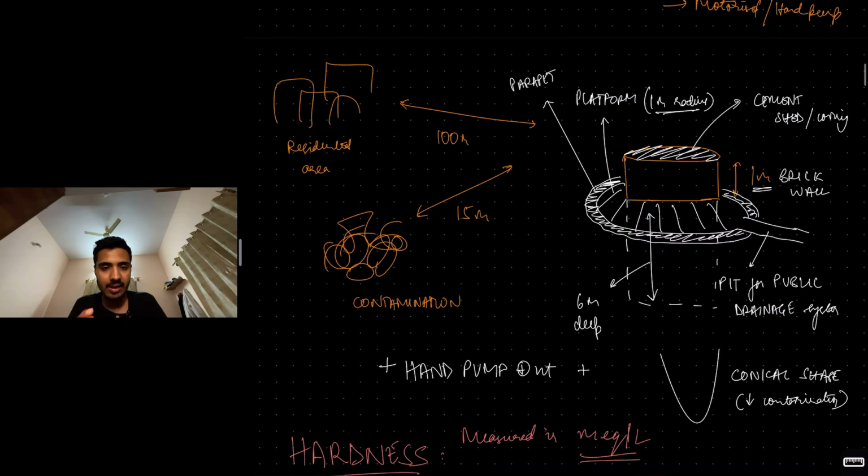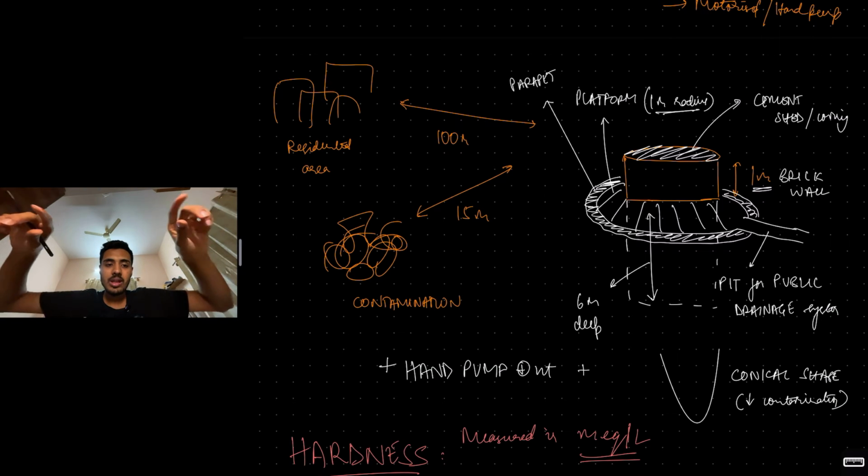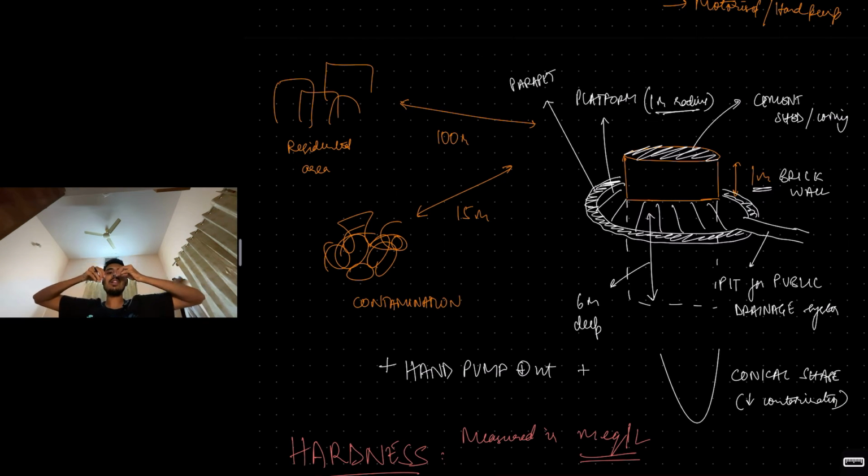Properly located, 15 meters away from contamination, 100 meters away from residential area, 6 meters deep, brick lined, brick wall 1 meter above, surrounding the well a 1 meter radius cemented sloping platform with a parapet, then connected through a pit to the public drainage system. You have a cement shed or a covering on top, and conical in shape, and a hand pump is present. These are all the criteria to call a well sanitary.